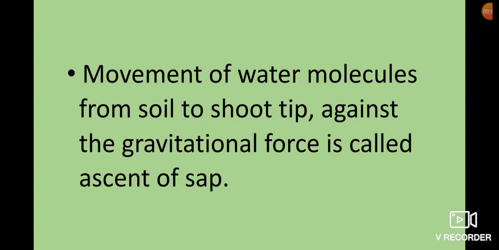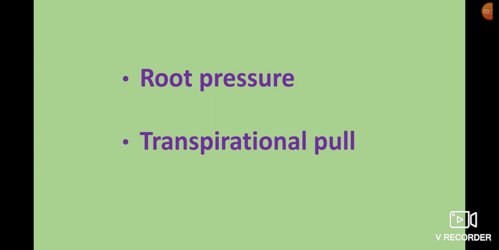Today our topic is ascent of sap. Ascent of sap means movement of water molecules from soil to shoot tip against the gravitational force. It has two main properties, that is root pressure and transpirational pull.